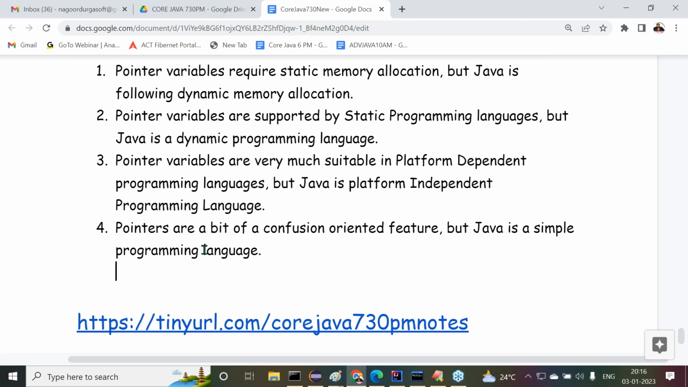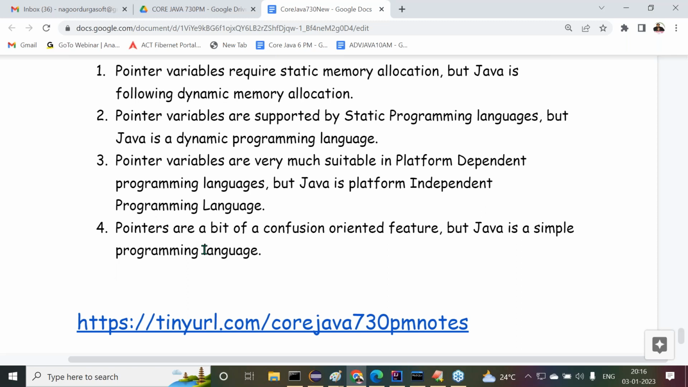So because of that reason, pointers are a confusion-oriented feature, but Java is a simple programming language. When it is a simple programming language, it should not allow all the confusion-oriented features. That's the main advantage of Java. All features of Java are very, very simple. If you have knowledge of C and C++, when you are learning Java, you may feel easy. Why? Because Java is using all the simplified syntaxes now.